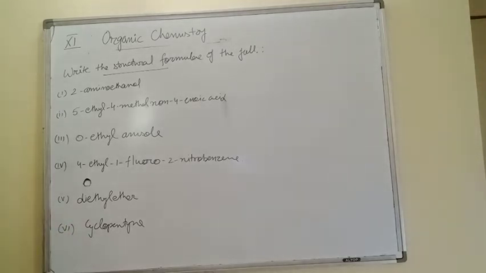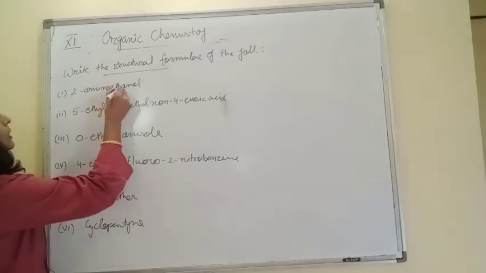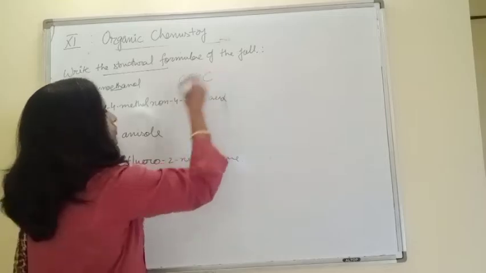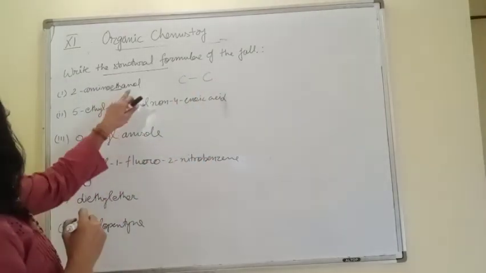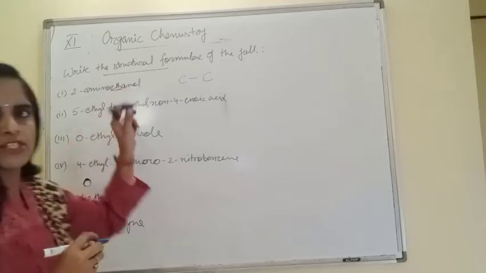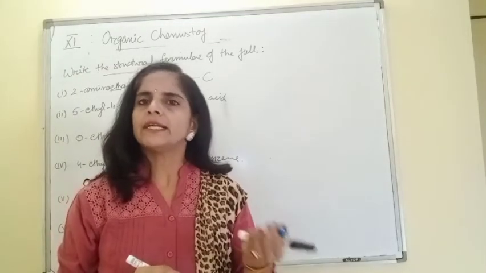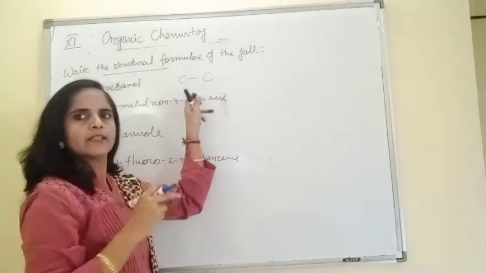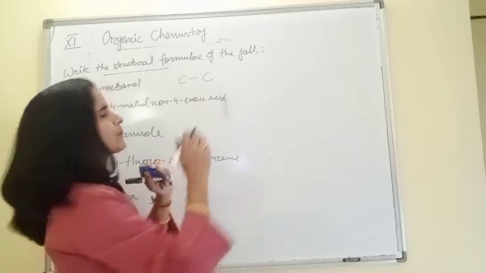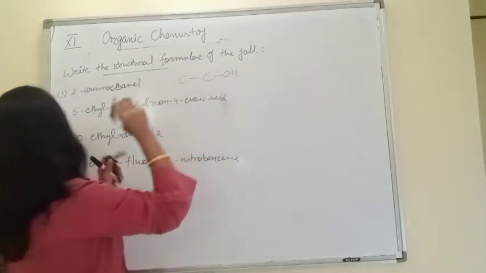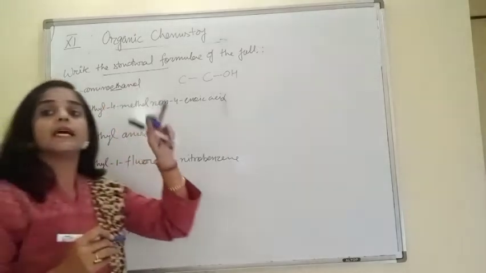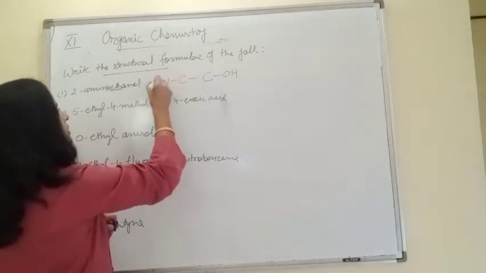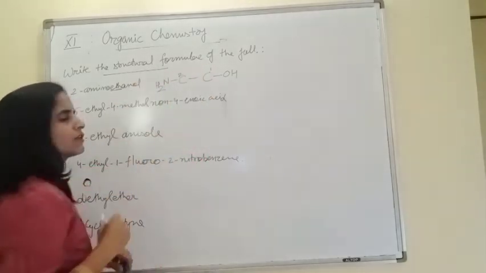Whenever we have to write a formula, we will always start with the main chain. Select the main chain first of all. Like here, it's a 2 carbon chain, eth. So first select the chain, 2 carbon chain, 1, 2. Then we write the functional group. That is, ol is present on, of course, the first position, because whenever the position is not given, understood this is the first position. So if I am selecting this carbon as first, you may select this, even from any direction we may start. So OH on this carbon, and at the second position amino means the NH2 group. This is the prefix for the NH2 group. So on the second carbon write NH2 because we have started numbering from this end.